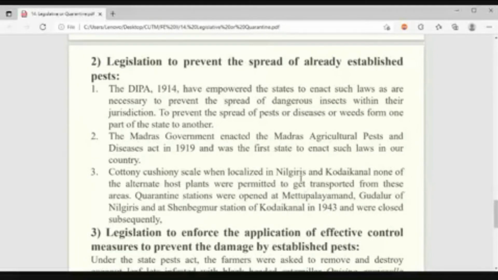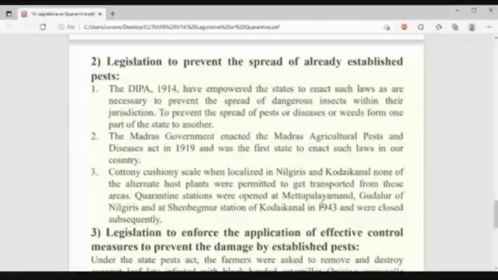Some quarantine stations were opened, at Mettupalayam, then Gudalur of the Nilgiris, and at Sembaganur station of Kodaikanal, in 1943. And when the pest was eradicated and suppressed, those quarantine stations were also closed. Understood? Yes or no?